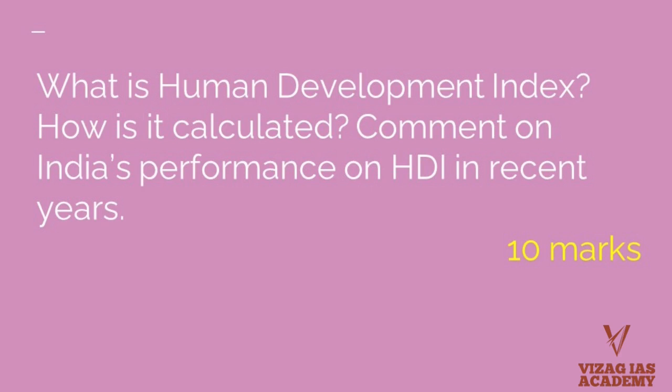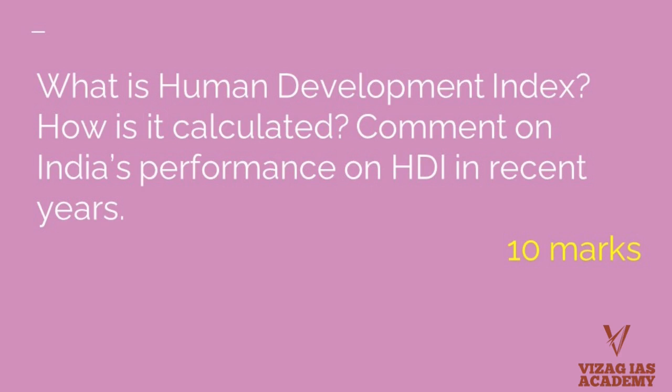So how it progressed is more of a data question, right? You can start writing on the actual value of the index, say 0.431. It was somewhere around that in 1990, and it improved to 0.642 last year, right?